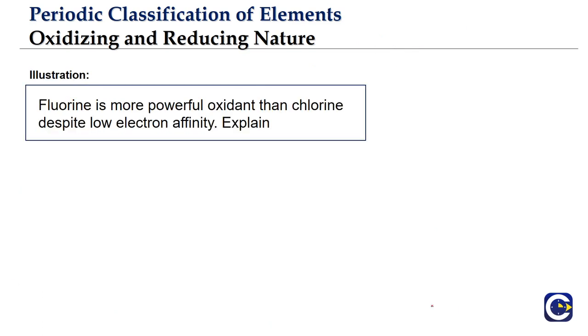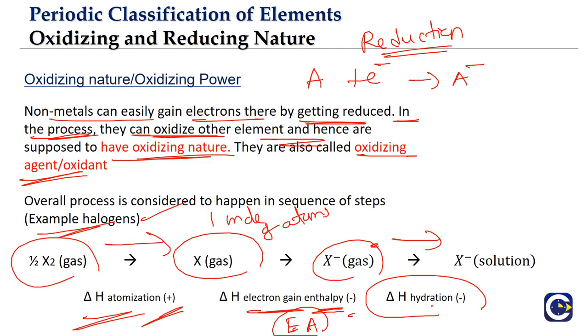Now when we look at the overall oxidizing nature of the non-metal, this is again going to depend upon delta H net. So the overall delta H net means delta H atomization plus delta H electron gain enthalpy plus delta H hydration. On the delta H net only we will be able to decide which is a good oxidizing power and which has less oxidizing power.